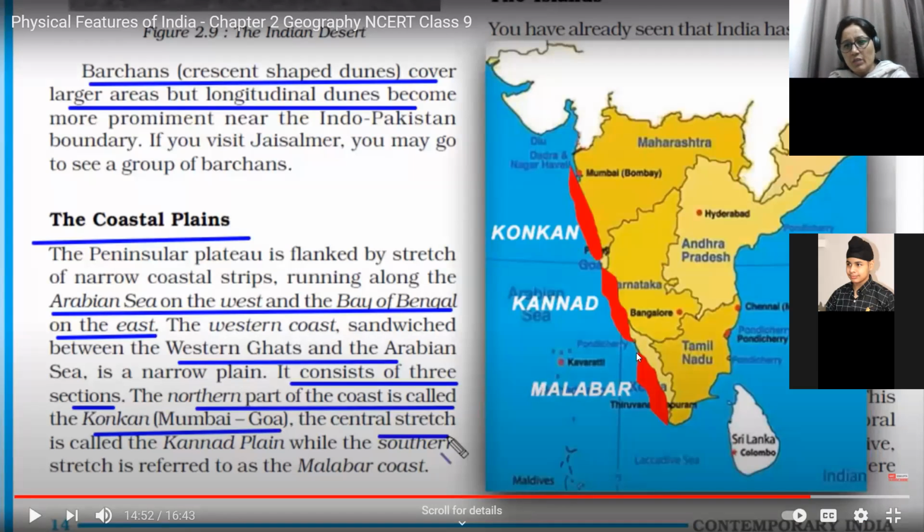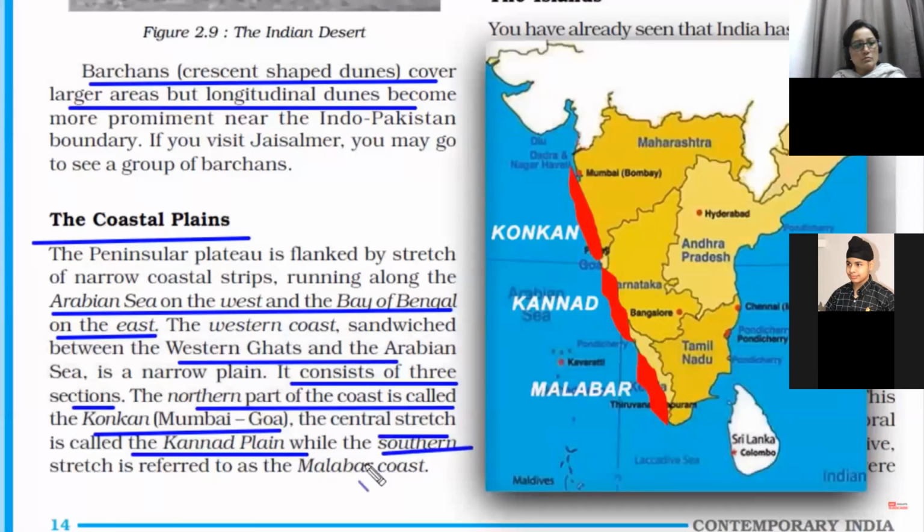So the western coastal plain we can divide into three parts. I repeat, the Konkan coast is till Goa. Karnataka is known as the Kannada coast, and below Karnataka we have the Malabar coast. Mumbai to Goa. The central stretch is called the Kannad Plain and it lies in the Karnataka region, while the southern stretch is referred to as the Malabar coast, which is completely in Kerala.